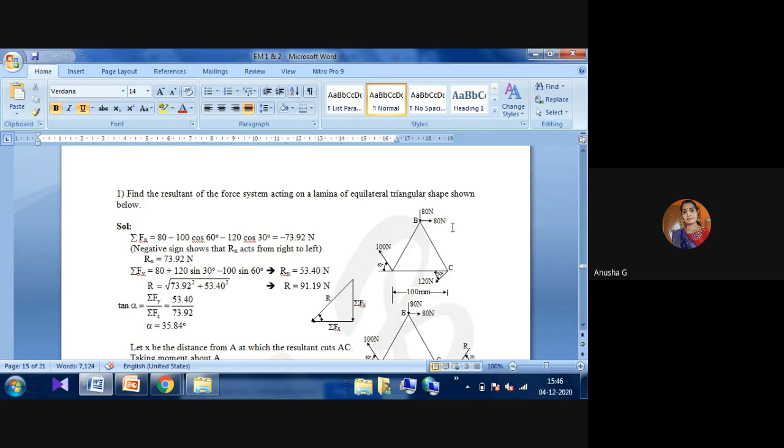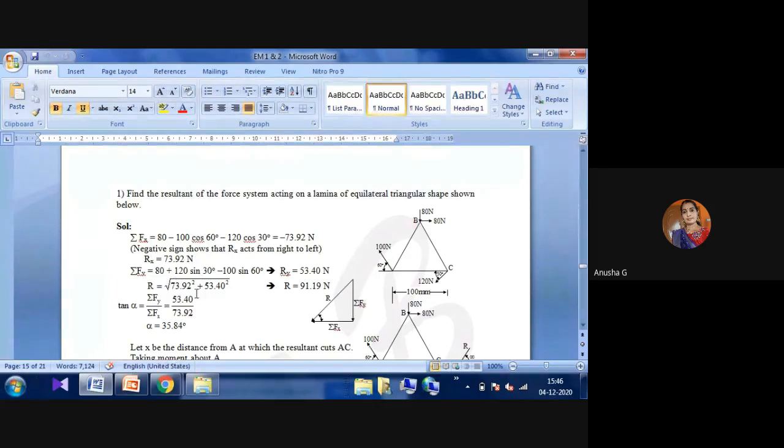Right side directions will be positive, left side directions will be negative. That's why plus 80 minus 100 into cos 60 minus 120 into cos 30. Do all this, then you will get sigma Fx equals minus 73. This minus is nothing but it will be in the right side direction. Next one, Rx equals 73.92 Newtons, we have to find here.